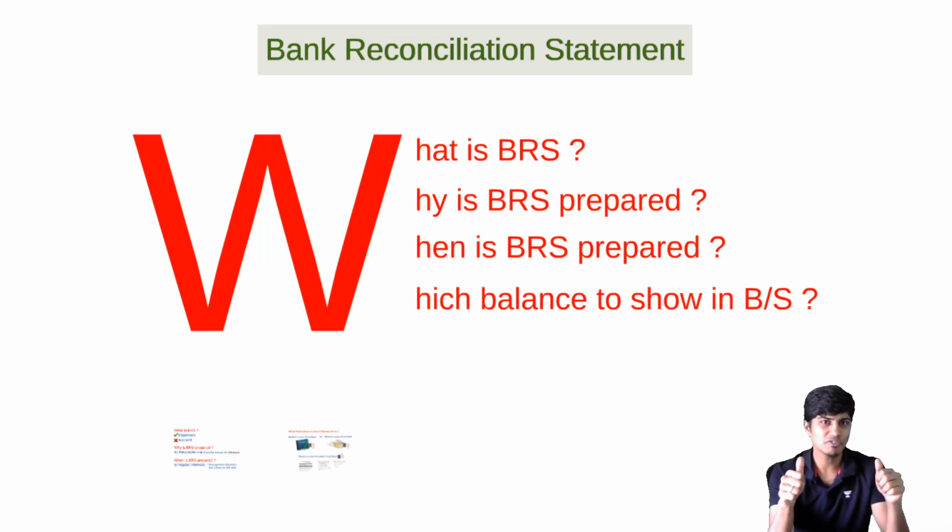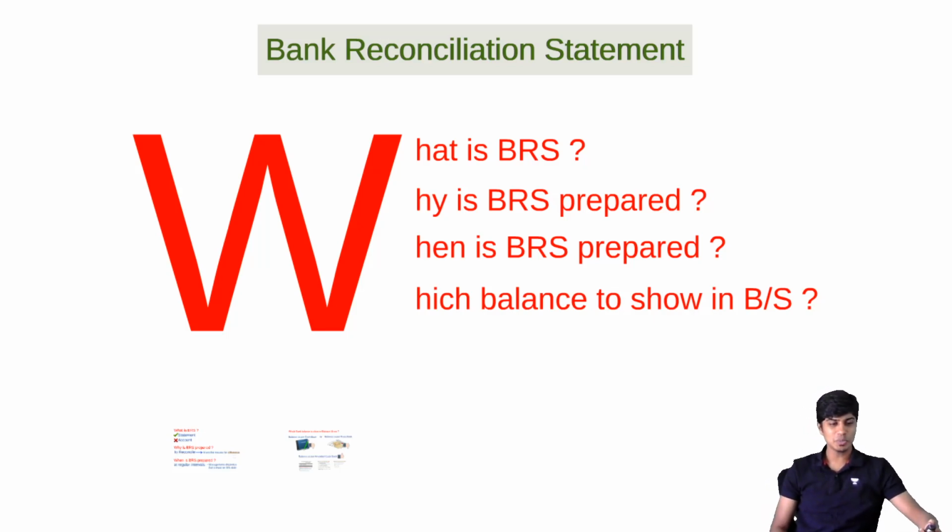So if it is an overdraft question, don't try to get too tense and don't try to reverse a lot of things. Write that overdraft balance as minus. That's it. And the rest of the problem you do the same way. You'll get the correct answer, and you will also save a lot of time, and your brain will also stay cool in the exam. So this, my friends, is the discussion with regard to bank reconciliation statement. Now, as we're done with chapter 3, we'll move on to chapter 4.